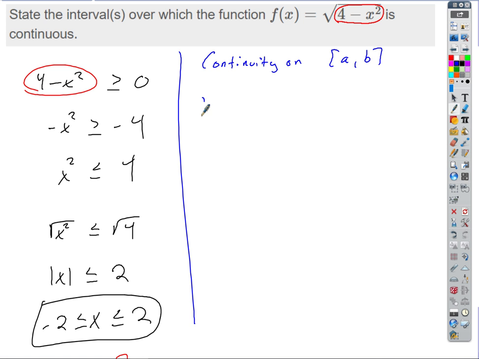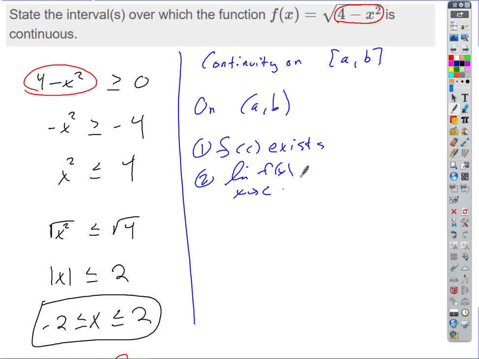Well, for one thing, on the open interval from A to B, we'll meet our 3 criteria. f of c exists, the limit of f of x as x approaches c exists, and the limit of f of x as x approaches c is equal to f of c.